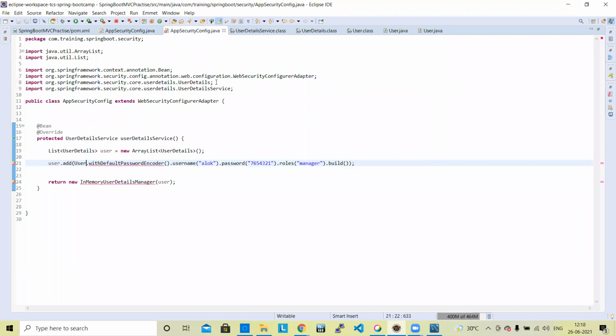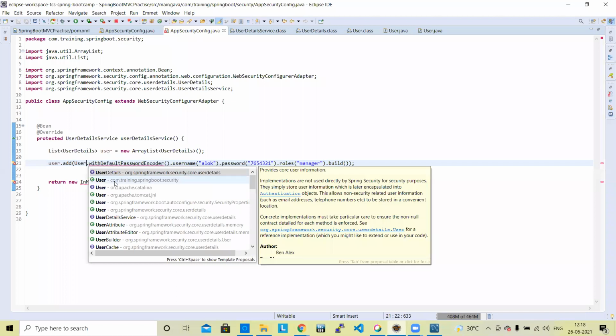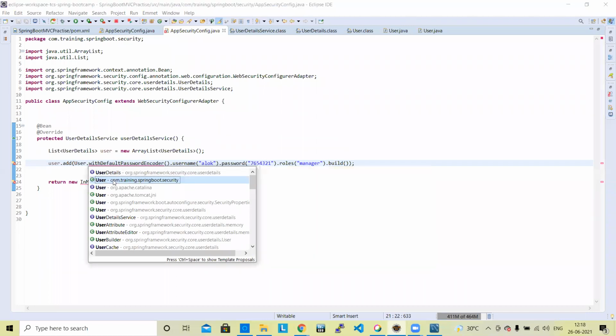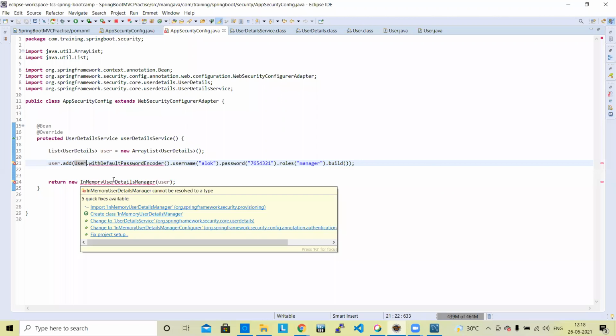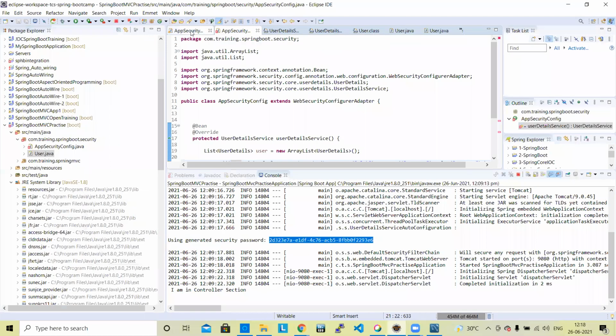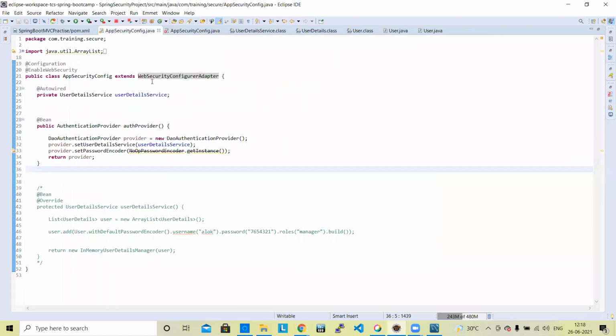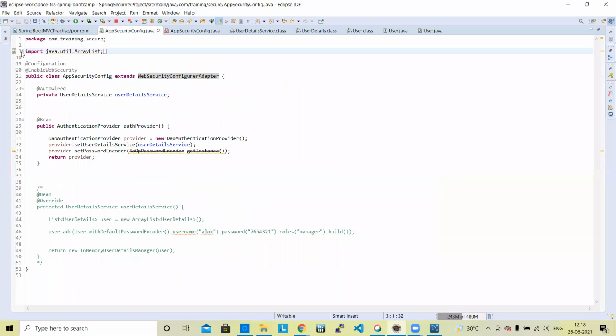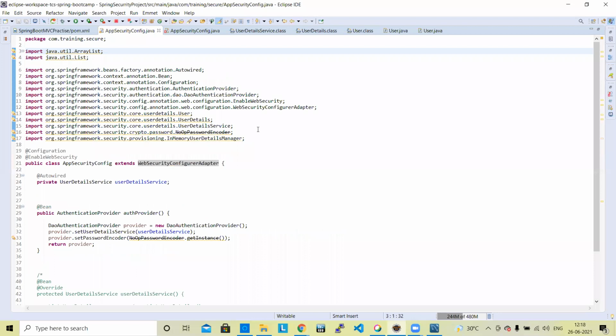UserDetails user. Sir, control Z, boolean input is yes. Just one minute. This is the Spring Boot security user. Let me check. com.userdetails, this user will be there.